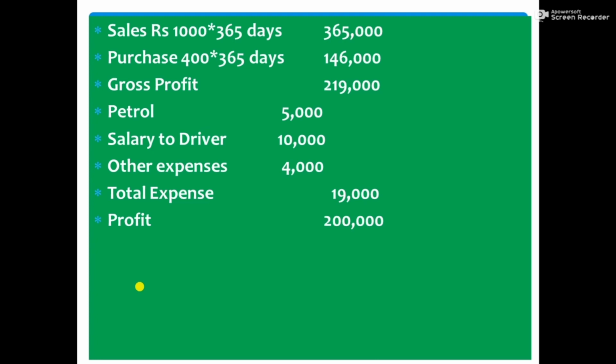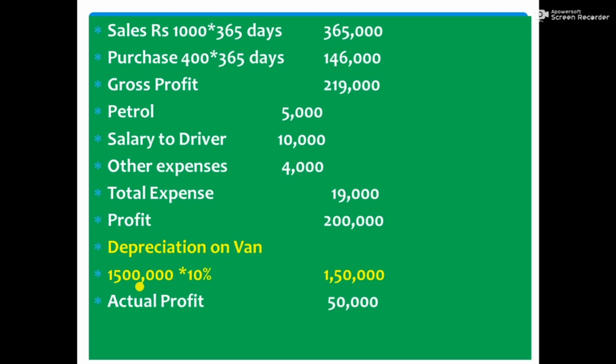You decided to calculate the depreciation on the van at the rate of 10%, and therefore depreciation for the year is 15 lakh into 10%, 1,50,000, and you deduct that 1,50,000 from the calculated profit. Now your actual profit is 50,000, and therefore we should always provide depreciation to know the true income.